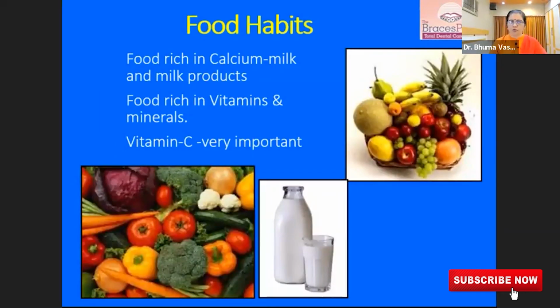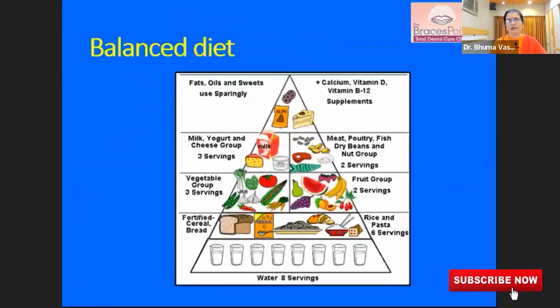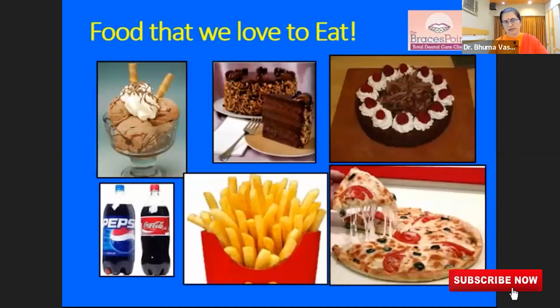Now we all know that healthy food habits should be there. Food rich in vitamins, minerals, calcium should be eaten. Balanced diet, I shouldn't even be mentioning all these things because we are all very aware that we have to have a balanced diet. Sometimes we do tend to indulge, especially children. They want to enjoy all these foods. And I'm saying that if they want to eat sugary food, they are indulging in it. Well, what we can do as adults is empower them to brush their teeth within 20 minutes.